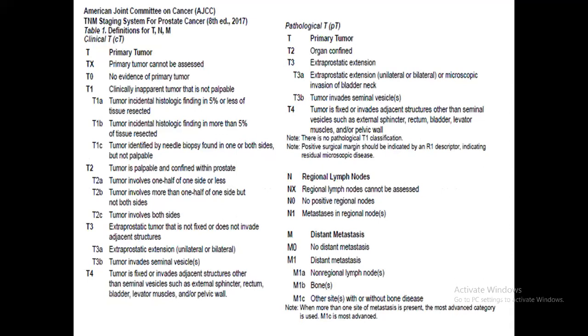So if we look at the staging of it, I'm not going into the details of the staging. Rather, I would say that in the T1, there is no pathological T1 classification. All things are by the biopsy only, clinical, and radiological obviously. And another thing is that you can see M1A here, the non-regional lymph nodes. I have already told you that aortic lymph nodes or inguinal lymph nodes are considered as M1 disease here. M1B is the bone and M1C is the other site metastasis.